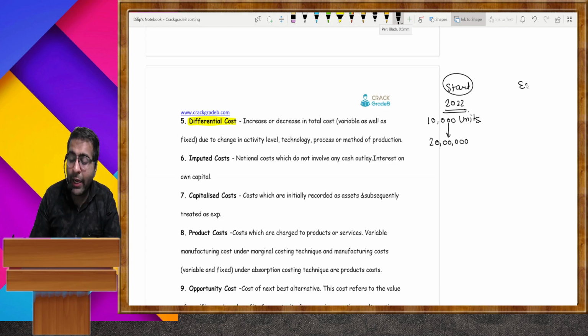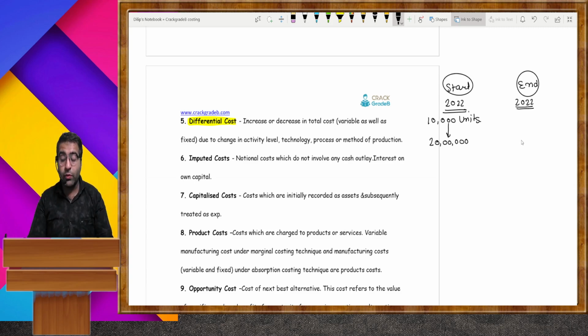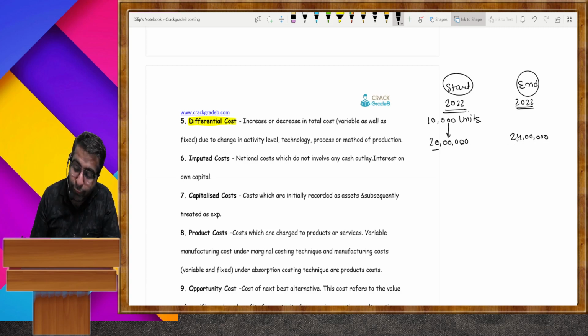But by the end of 2022, this 20 lakh is your estimation, but you spend around 24 lakh. So the difference of 4 lakh is regarded as differential cost.